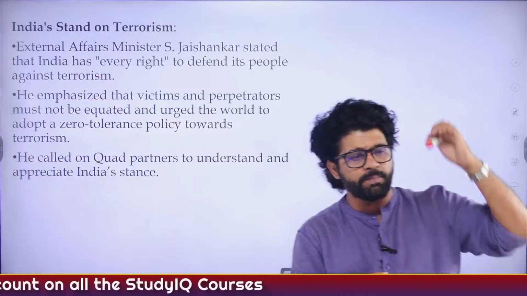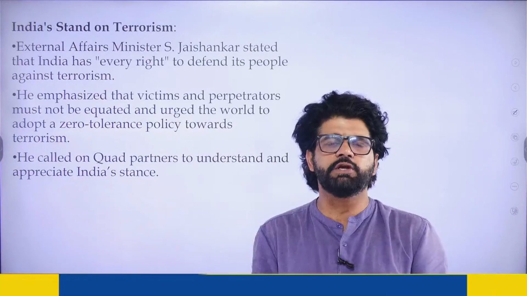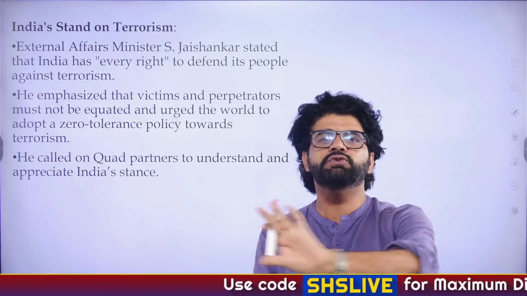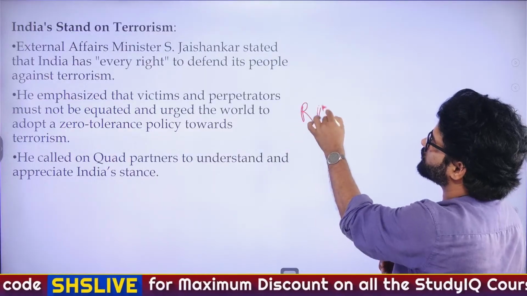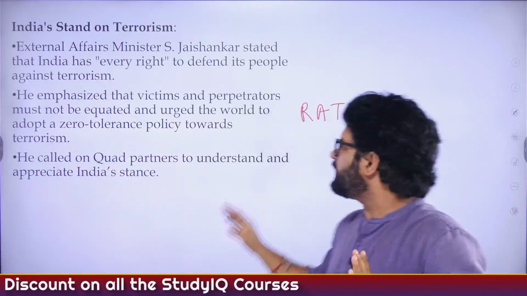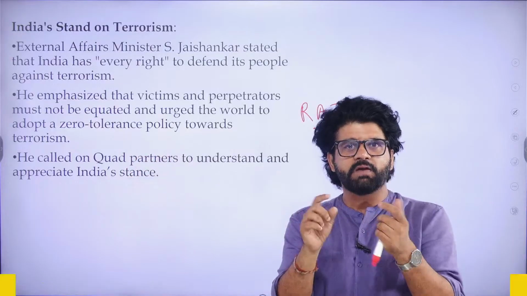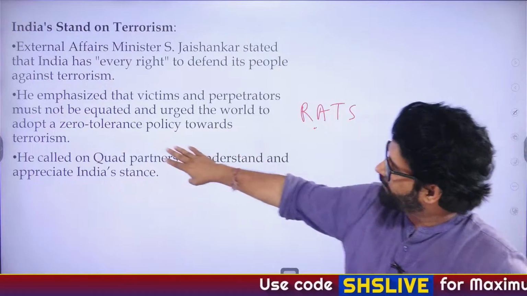Also, we have talked in previous Hindu analysis related to Shanghai Cooperation Organization, SCO. As the name suggests, the headquarters of the Shanghai Cooperation Organization is not in Shanghai. It's in Beijing. There they have a structure which is known as RATS, where they keep all the rats of the world. No, it is the Regional Anti-Terrorist Structure, where they talk about terrorism.